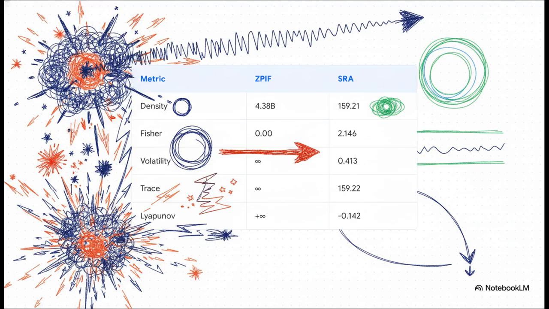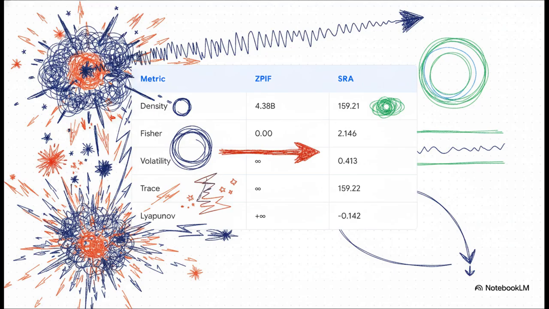Look at the spectral density limit. That's our explosion to 4.38 billion versus the stable 159.21. But it gets so much worse for the standalone model. Look at Fisher information, which measures systemic entropy conservation. The ZPIF model collapses entirely to zero, meaning a total loss of internal structure, rendering the data unfalsifiable. The SRA is rock solid at 2.146. Moving to the volatility profile, the standalone model hits infinity, causing a fatal variance collapse.